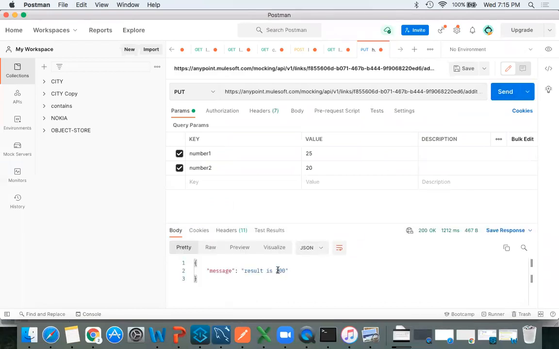So you got 200. So in the designing phase there is no development, only design. See, design is nothing but the blueprint of your API. In our terminology, apart from MuleSoft, it is the blueprint of your house or the blueprint of your villa.